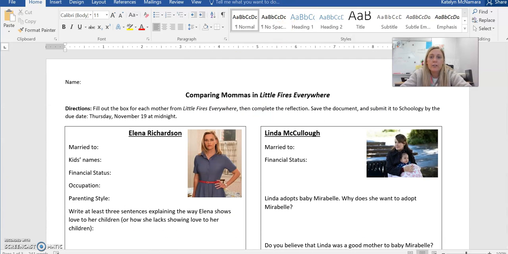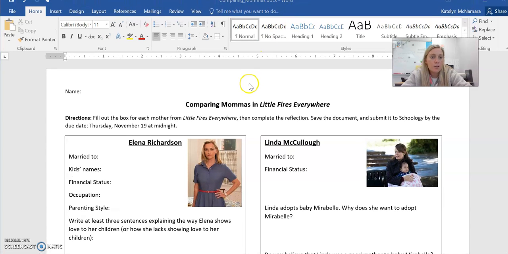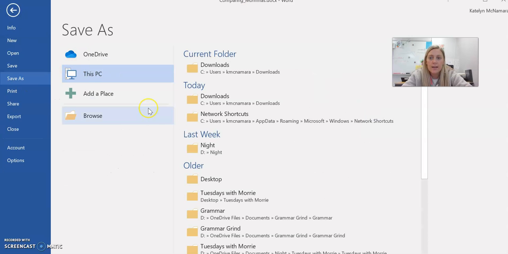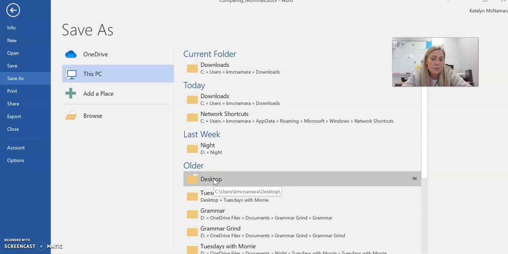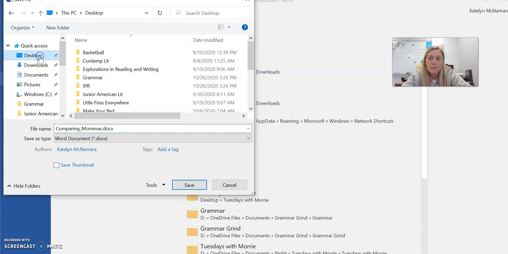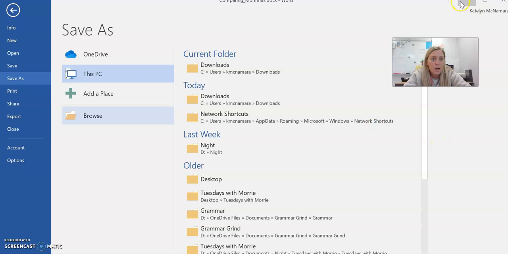When you're finished, the way that you submit this, obviously you just come up to File, Save As, and then usually I just save things to my desktop. So if you open up your desktop folder, or you could go to Browse and then come up to Desktop, and then you could save it as whatever you want, like Explorations or Comparing Mamas, and then just press Save. I'm not going to because I already did it.